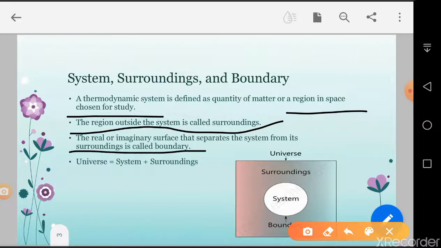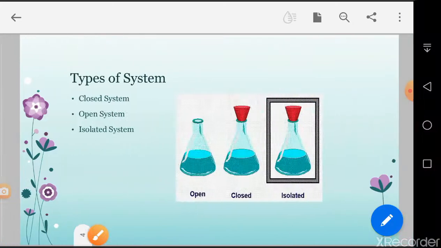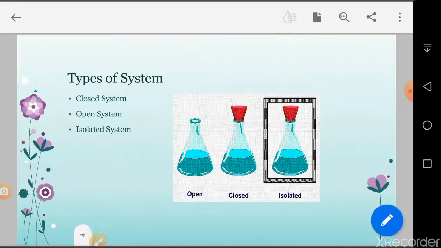Okay, boundaries may be real or imaginary. The universe is the sum of the system and surroundings, as you see in the picture. That is the surroundings, that is the universe, that is the system, and this is the boundary. Okay, that is easy to understand.